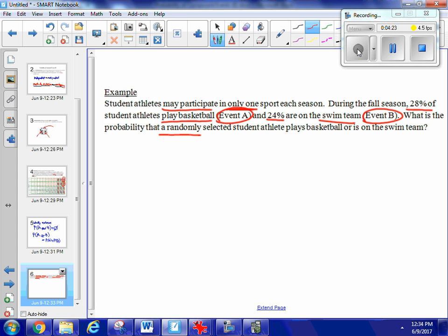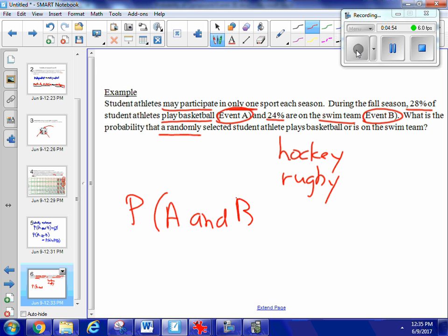I mean, they could also be on, I don't know, what other sports are at the same time. Maybe they're on the hockey team, or the rugby team, or some other kind of team. I want to know, if I just go into my pool of student athletes, what is the probability that I'm going to select someone that is either on the basketball team or the swim team. Those are mutually exclusive. You cannot be on both. So I could write the probability of A and B, playing basketball and on the swim team, is 0. Nobody's allowed to do that.